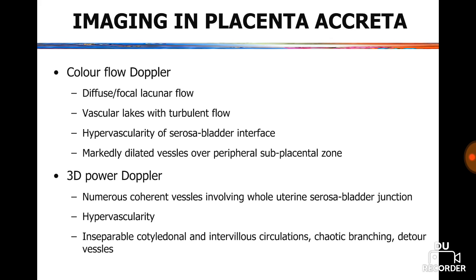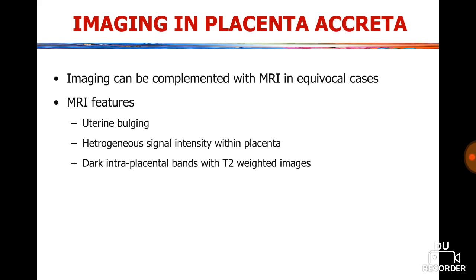In case of 3D power Doppler, we'll see numerous coherent vessels involving the whole uterine serosa bladder junction, hypervascularity, inseparable cotyledonal and intervillous circulations, chaotic branching, detour vessels. In case of MRI in placenta accreta, findings are uterine bulging, heterogeneous signal intensity within the placenta, and dark intraplacental bands on T2 weighted images.